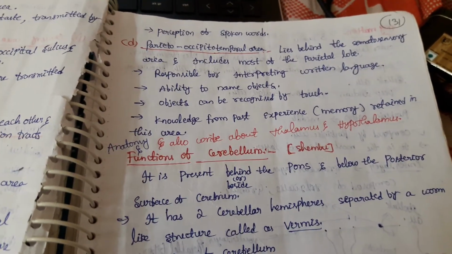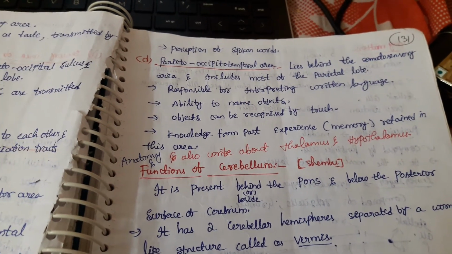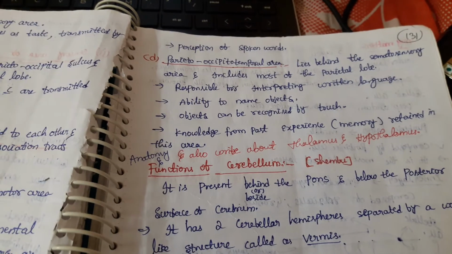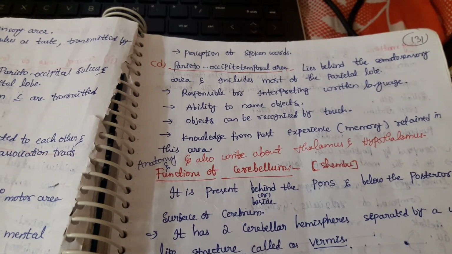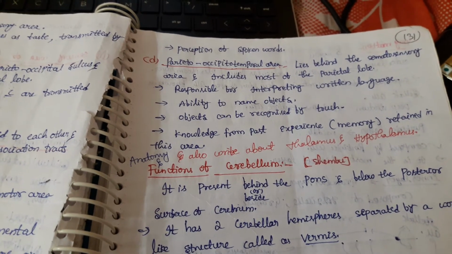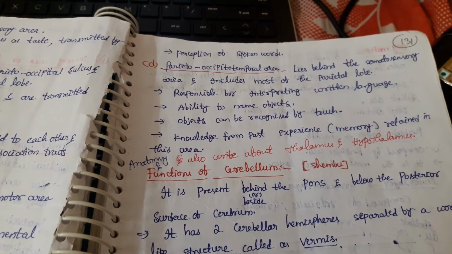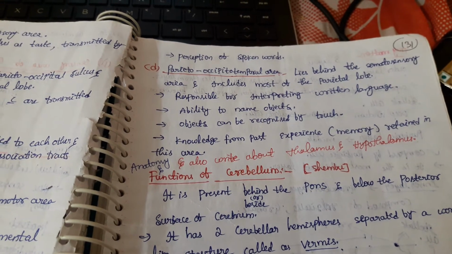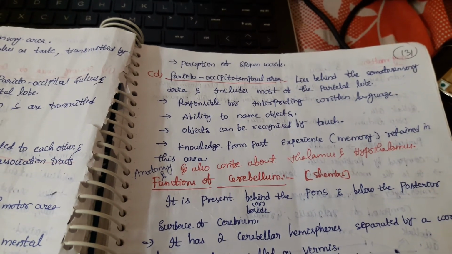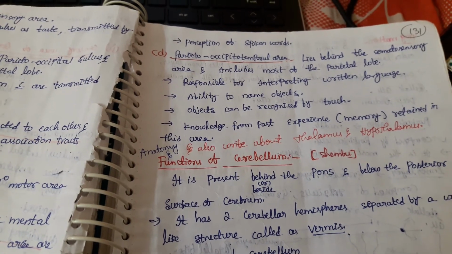Next, coming to the parieto-occipito-temporal area, which lies behind the somatosensory area and includes most of the parietal lobe. Already we discussed that the visual area includes more part of the occipital lobe. Here the parieto-occipito-temporal area involves more part of the parietal lobe. It is responsible for interpreting written language. Whatever you are writing, though you can't understand someone's writing, you can try to read and interpret that. Interpret means what you are seeing and reading, everything will be interpreted, and finally it gives an output. And the ability to name objects: by seeing an object you can name it.